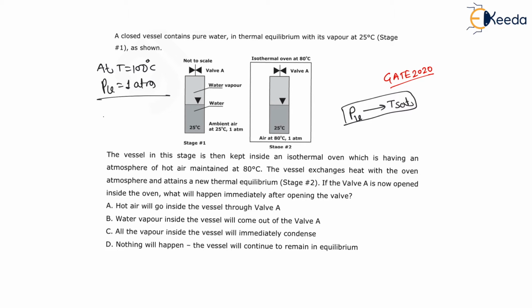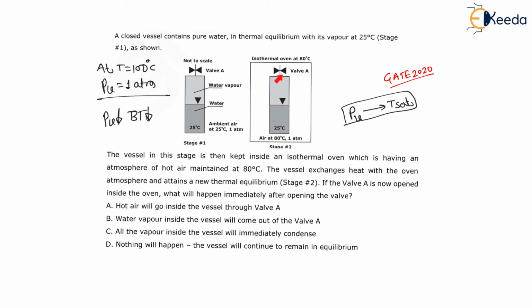And whenever the vapor pressure decreases, the boiling temperature also decreases. This is always the condition.